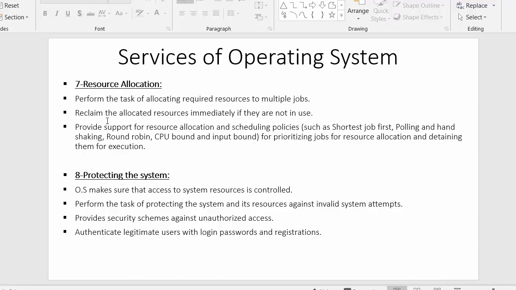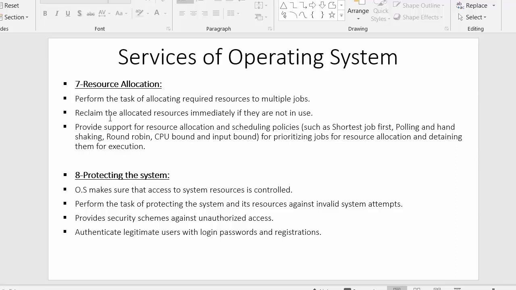Next point, reclaim the allocated resources immediately if they are not in use. CPU will not be sitting idle, it is always busy executing some process, and processes continuously make requests for accessing input or output devices or other resources. So operating system has to keep resources available so that it can provide them to requesting processes.